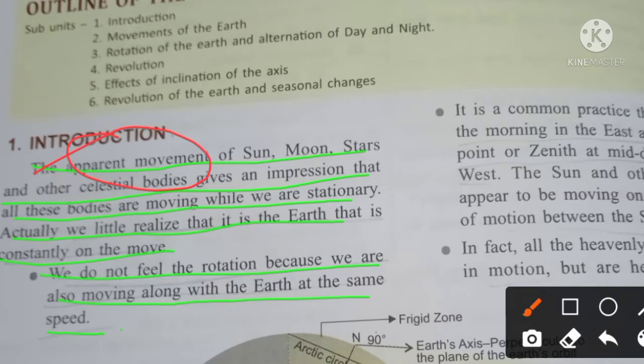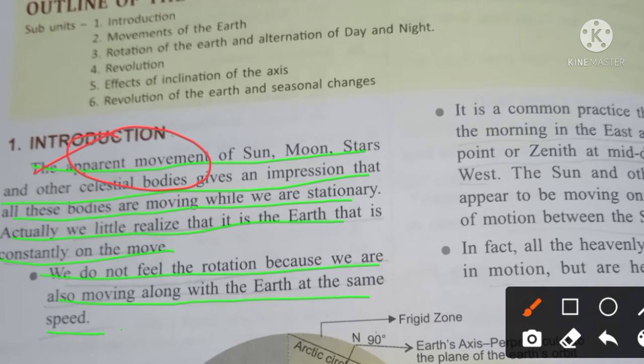Now students, when the bus moves, we do not feel that the bus is moving. Why is it so? Because we are in the bus and we are moving along with that bus, so that's why we cannot feel it. Same case here. Actually the sun is not moving, our earth is moving, it is rotating, and we do not feel the rotation because we are rotating with the earth at the same time, at the same speed. So that's why we do not feel the movement, especially the rotation and the revolution of the earth.